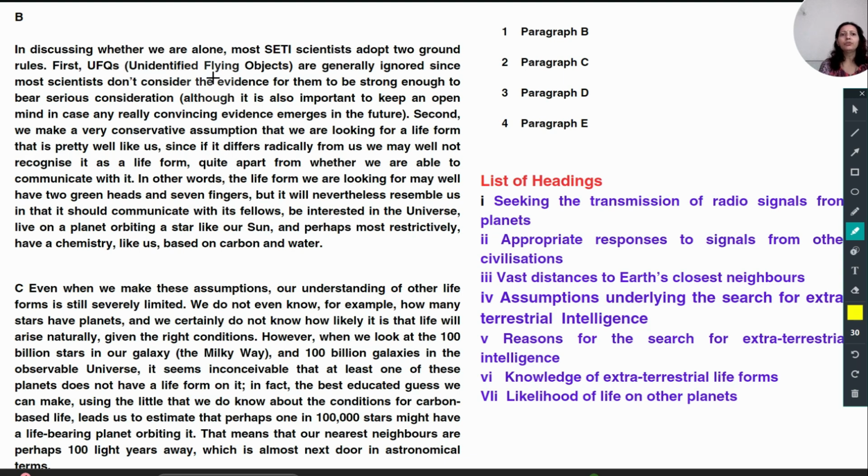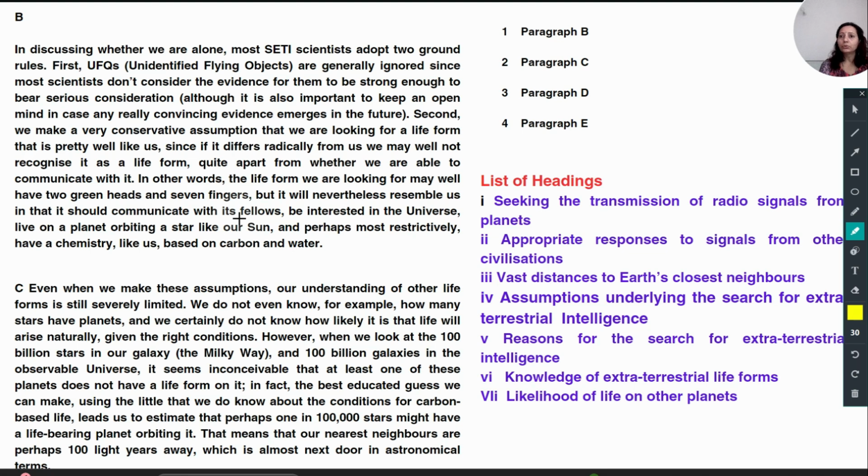First, unidentified flying objects, any objects, like you must have heard about UFOs. And second, we make a very conservative assumption here. It is given that we are looking for a life form that is pretty well like us, since if it differs radically from us, we may not well recognize it as a life form, quite apart from whether we are able to communicate with them. In other words, whatever they have said from this line to this line, the conclusion of this paragraph is: the life form we are looking for may well have two green heads.